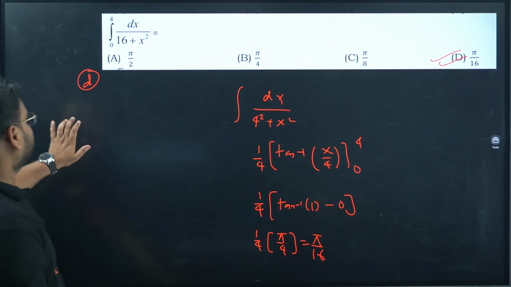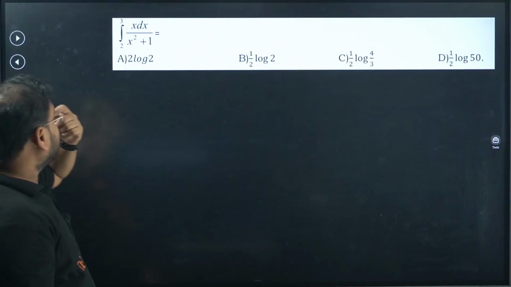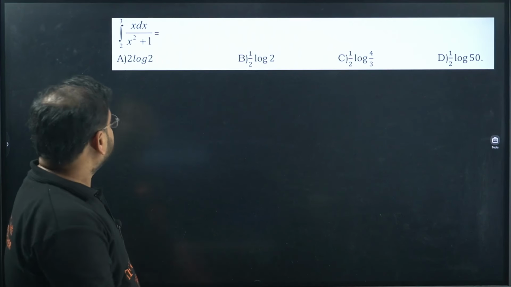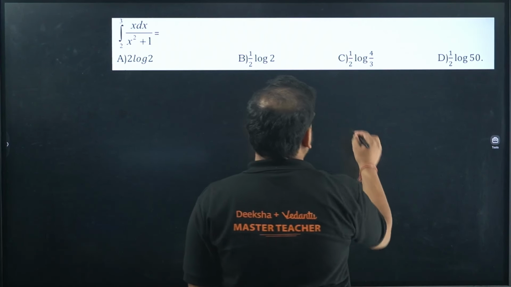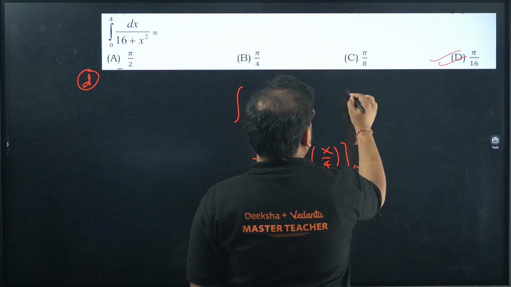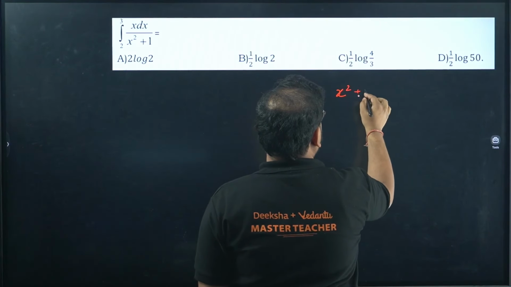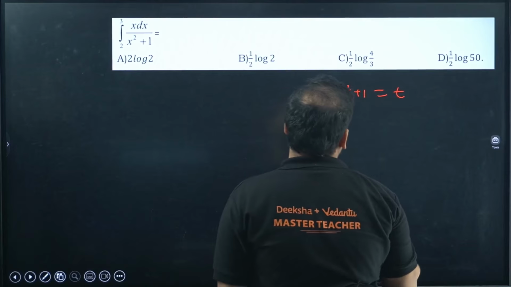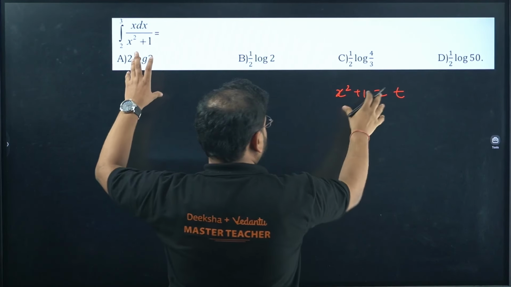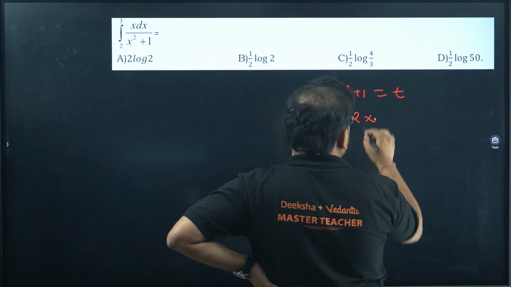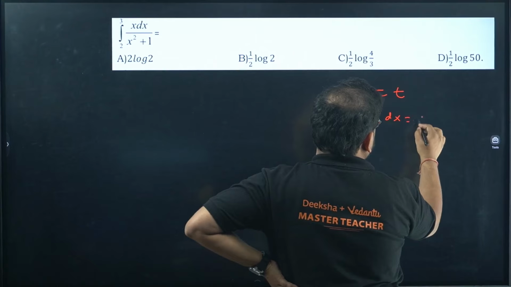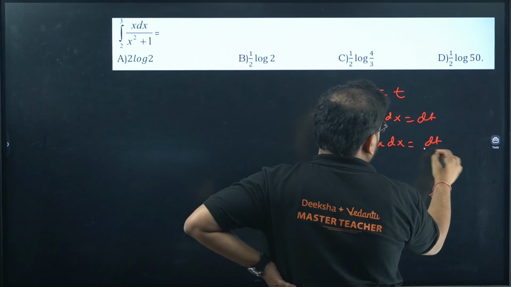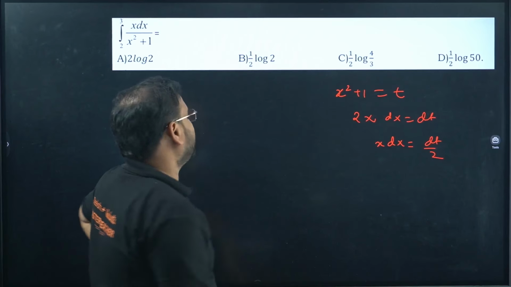Next question. x dx upon x square plus 1. Again, we are looking for a definite integral. Let's try taking x square plus 1 as t. So forget about the limits right now. Just take the substitution. I'll get 2x dx as dt. So we have x dx as dt by 2.